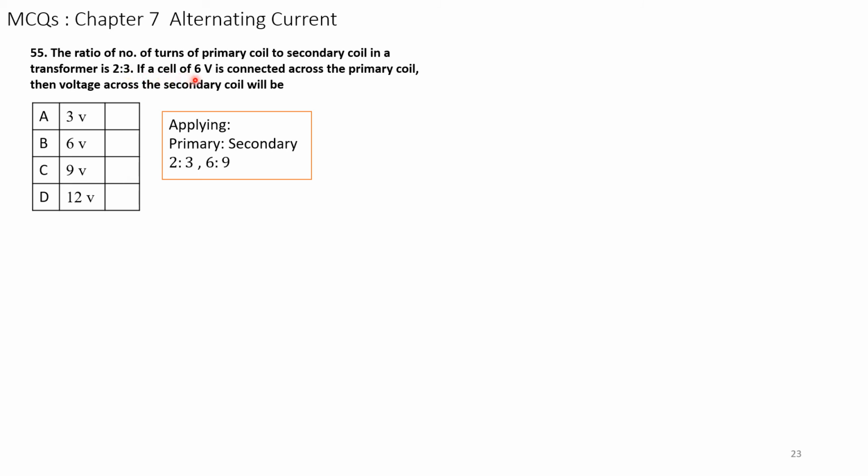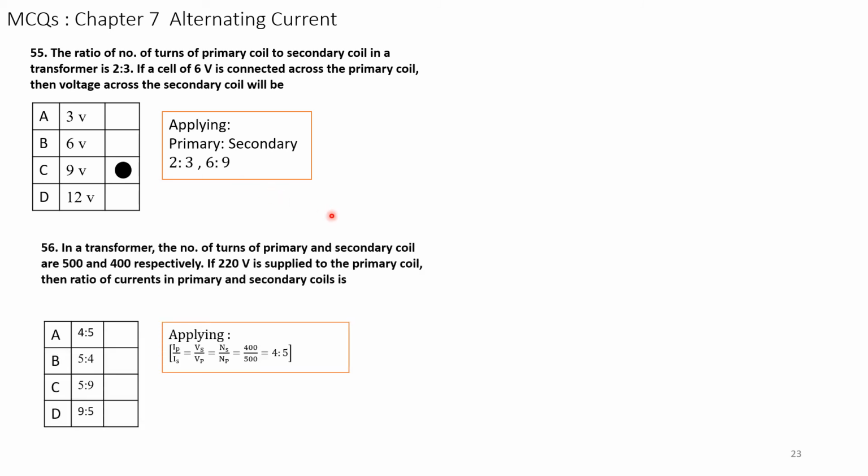If a cell of 6 volts is connected across the primary, that is, V1, the primary voltage Vp, is equal to 6. The voltage across the secondary will be what? We know that N1 by N2 is equal to V1 by V2. If we calculate V2, the answer is 9 volts.